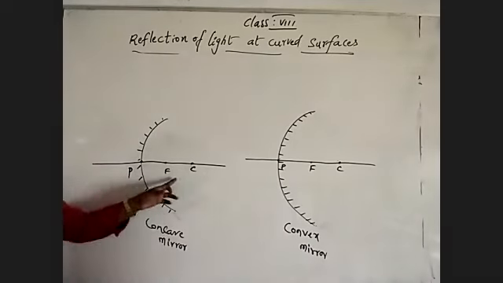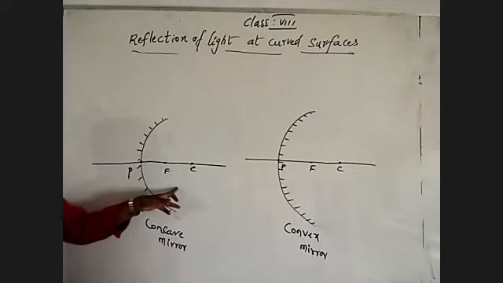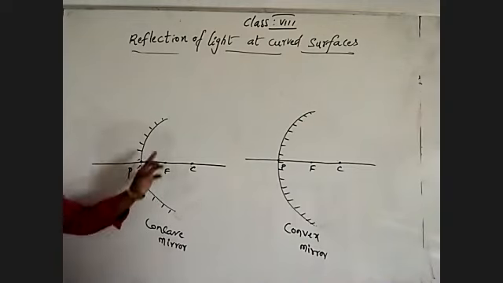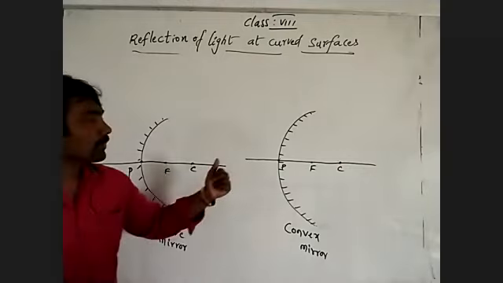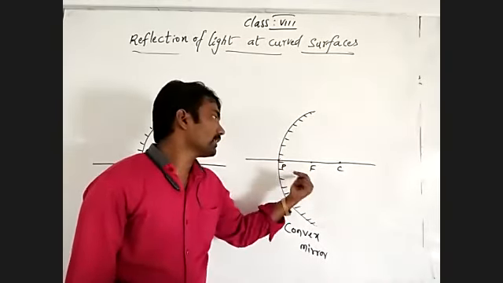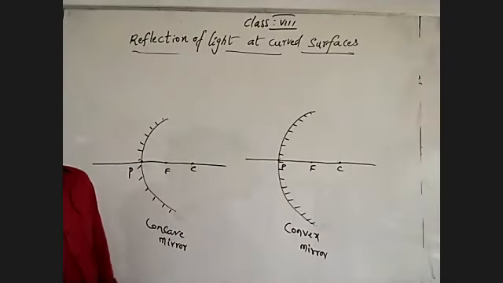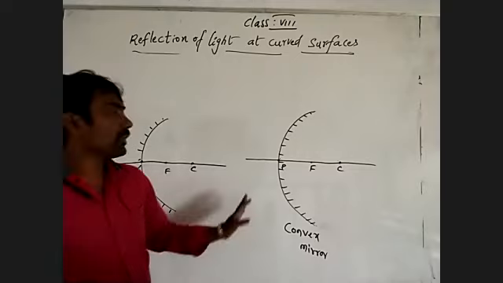Then see, for the concave mirror with its inner curved surface, the focus, center of curvature, radius of curvature and focal length are where, at the reflecting surface? Here the focus and center of curvature are not on the reflecting surface. They seem to be beyond the mirror, meaning inside, at the backside.